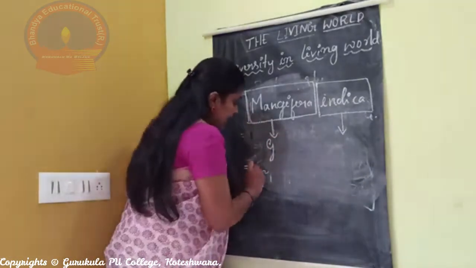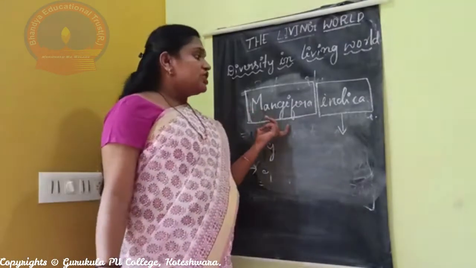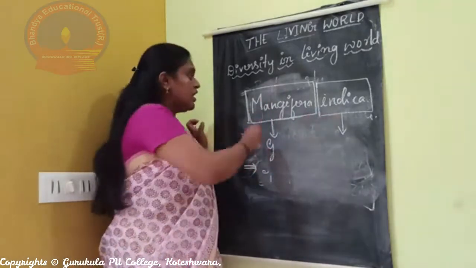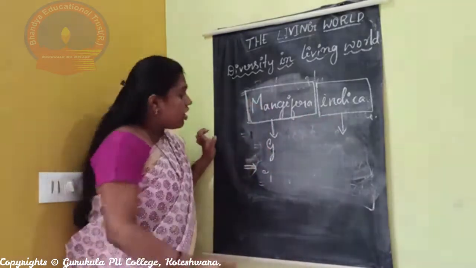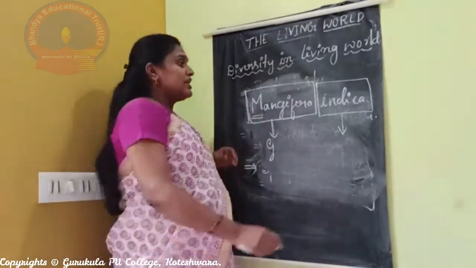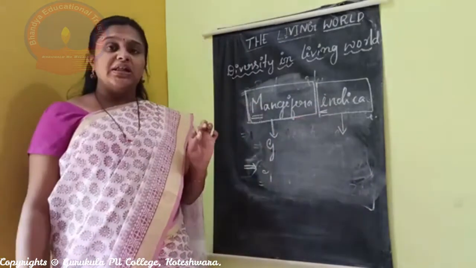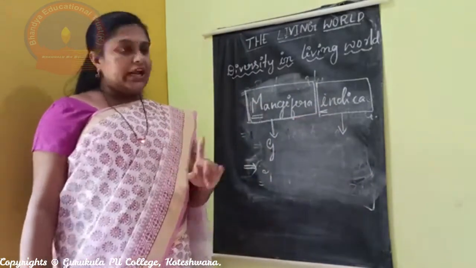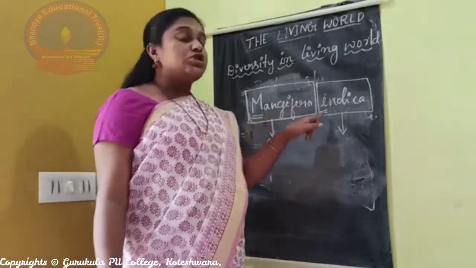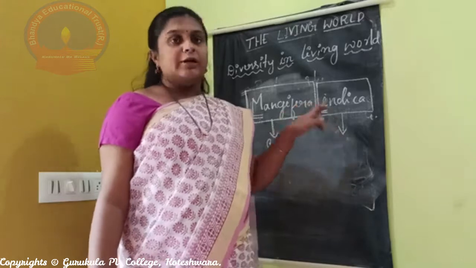Then, it has two words, the generic name and the specific name. Remember, the generic name should always start with a capital letter, whereas the species name should always start with a small letter.